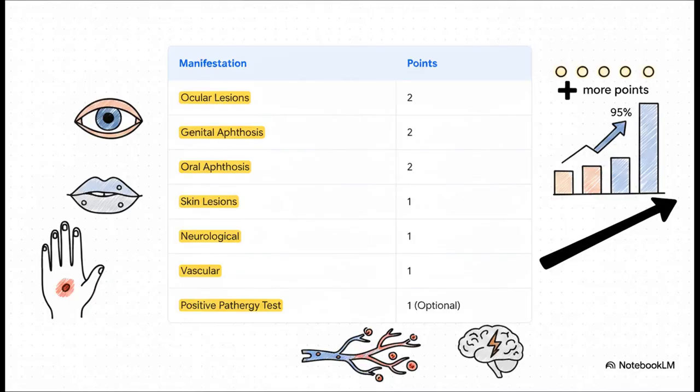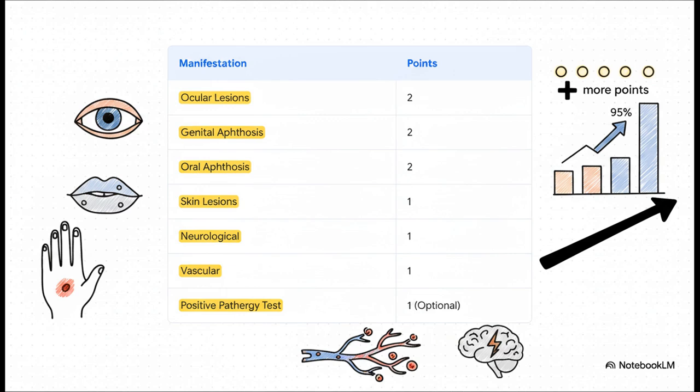So how do we diagnose it today? Well, the crucial point is that we've moved away from rigid checklists to this much more flexible, weighted point system. The 2014 ICBD criteria were a game changer. They boosted diagnostic sensitivity from about 85% to nearly 95%.